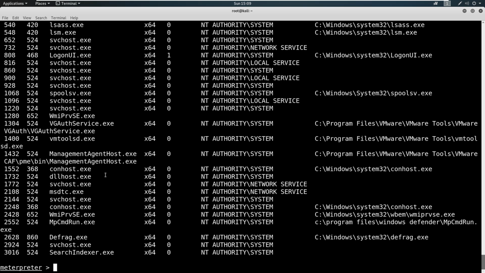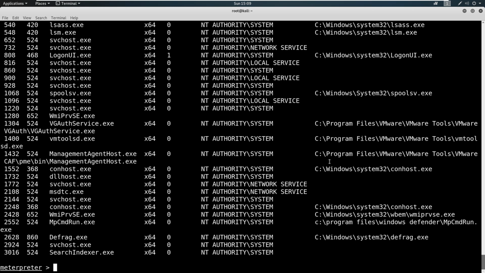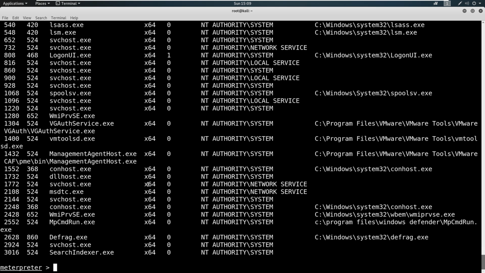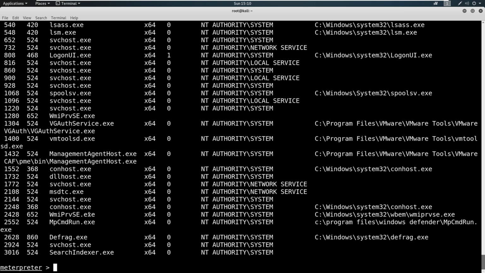You can kind of look around and gain some information about the forensics side of things as well. I'm no good at forensics, but it's always interesting to look at these PPIDs and the PIDs and see the parent PID and the PID to see, okay, where do we come in at? Do we see any kind of information here? This is also good for migration, which we'll talk about at a later time when we have to do it. As of now, we haven't had to migrate, so that's a little bit of a later lesson.